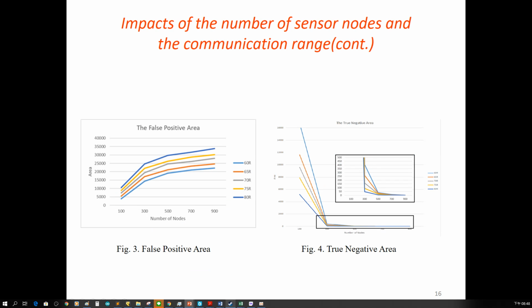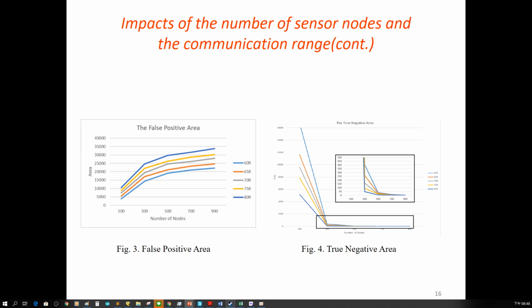Then the results of the FPA and the TNA should follow the curve of the OBA result. In pace with the increase of the number of sensor nodes, the FPA increases because it should have the same tendency as the OBA.